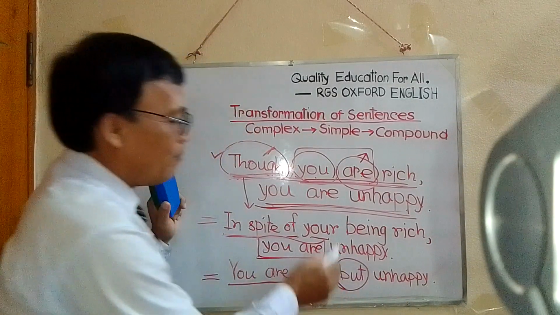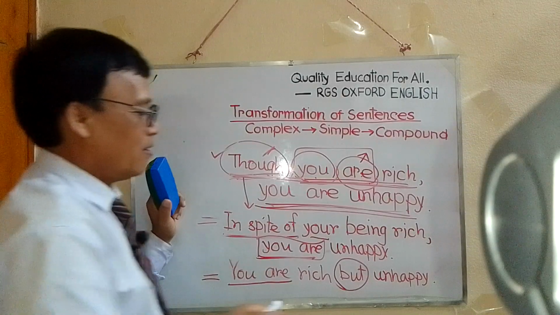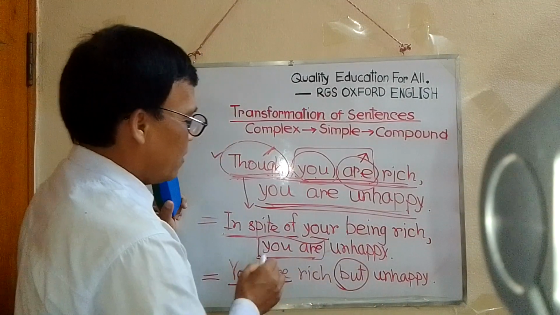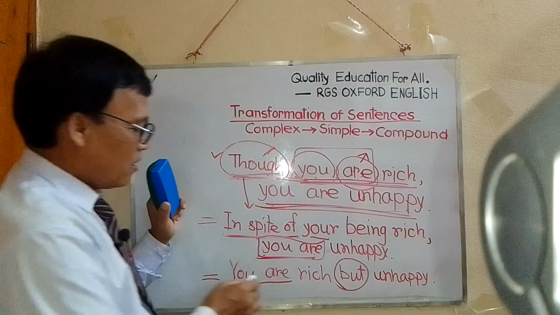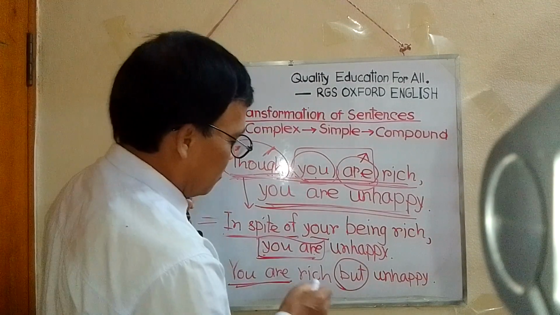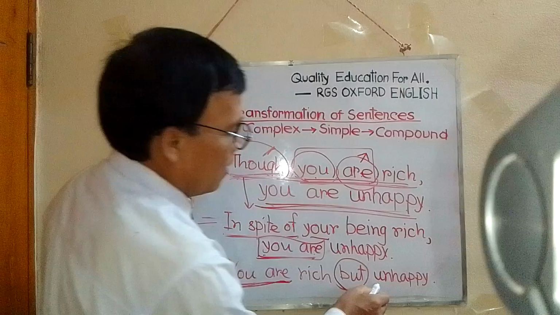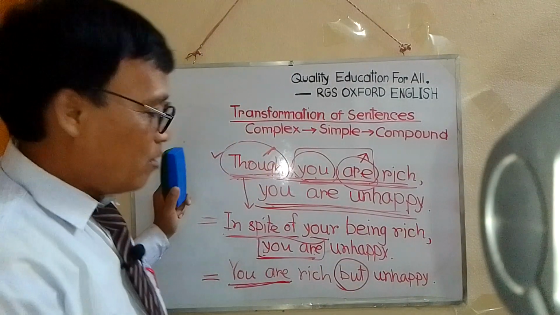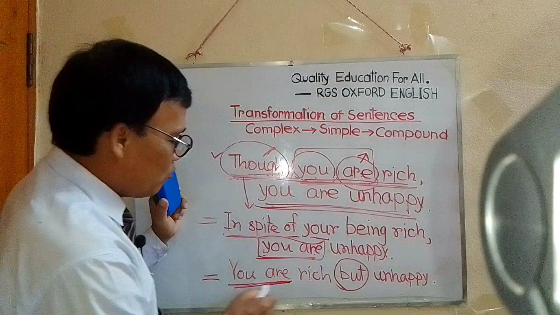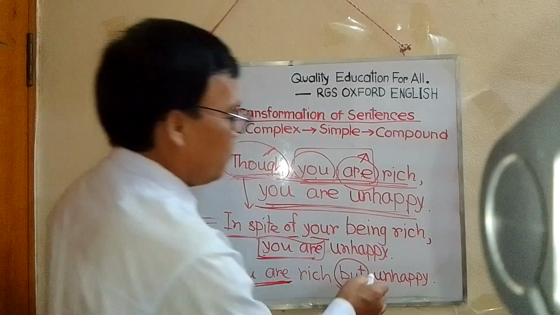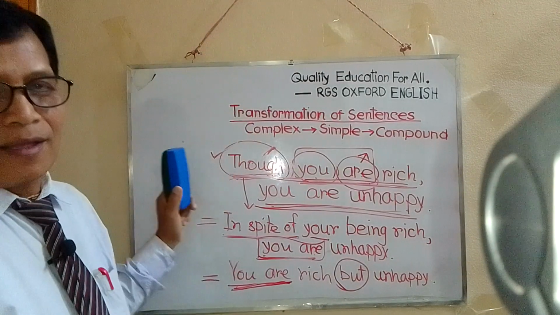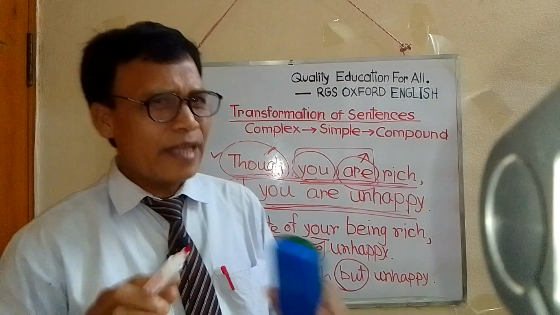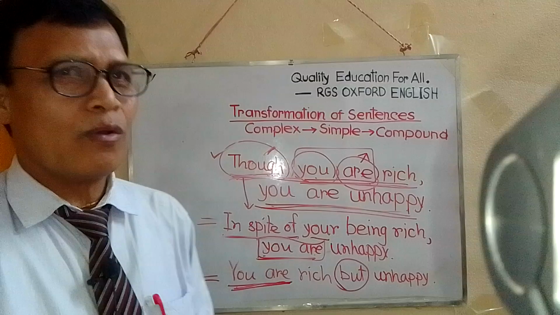So but is added to the clauses. Here you are is silent because the subject and verb of the first clause and the second clause are the same. So first we have used you are and the second time it is silent, because having two same subjects in a sentence looks odd.